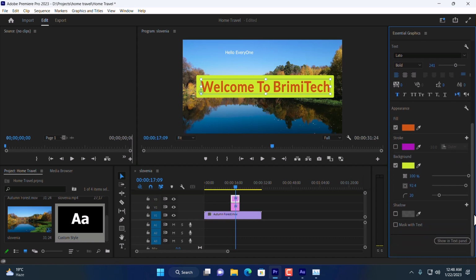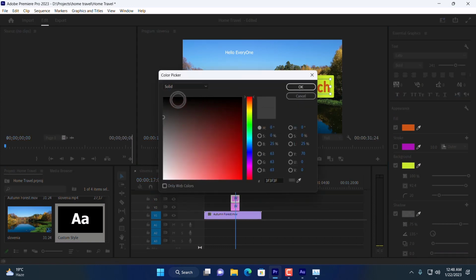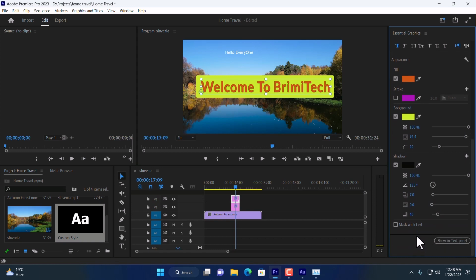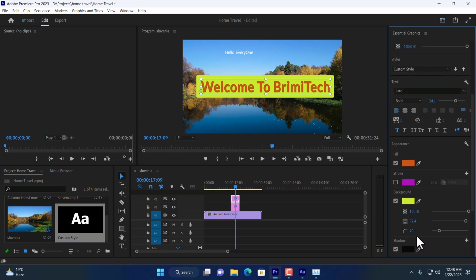And scroll down. Here you can see add shadow. Check this and you can add shadow. Already you can see the shadow. You can change the color of the shadow to black, and the opacity of the shadow and the angle of the shadow, and many more. That's good.